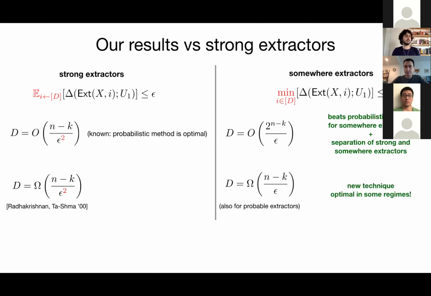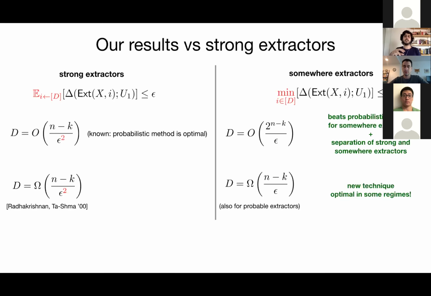But the reason why the probabilistic method doesn't work is this: when you look at these d-bit strings with low weight, you can define a source over strings with low weight. This will be a k source, and this will kill your random function as a somewhere extractor.